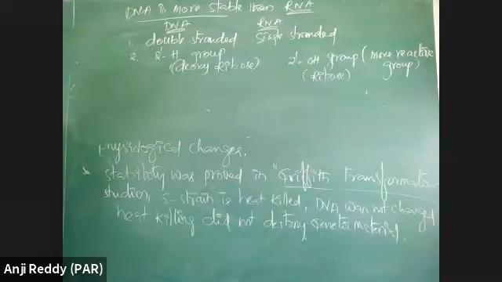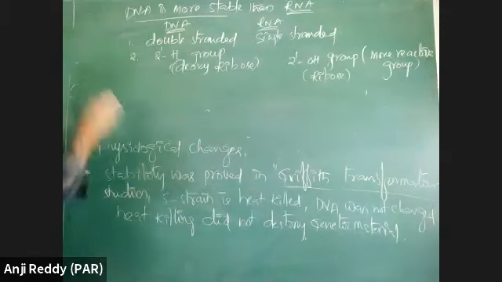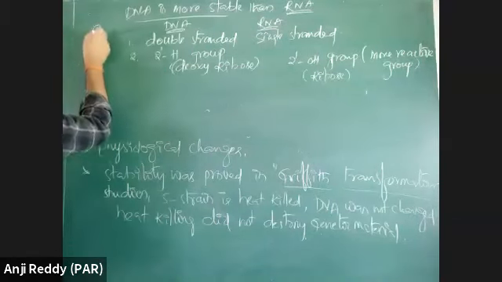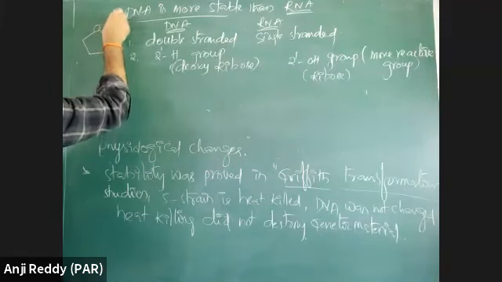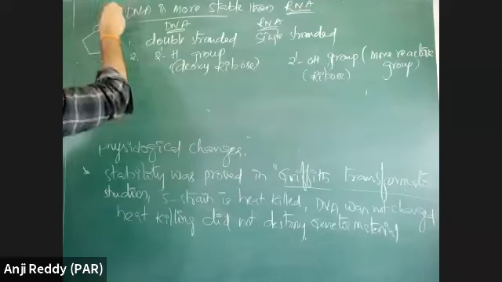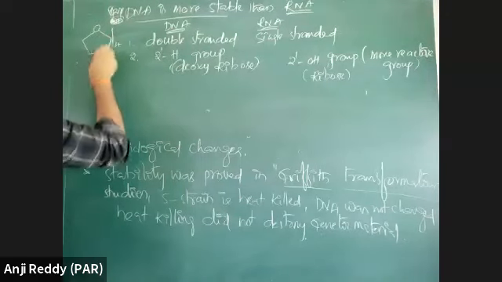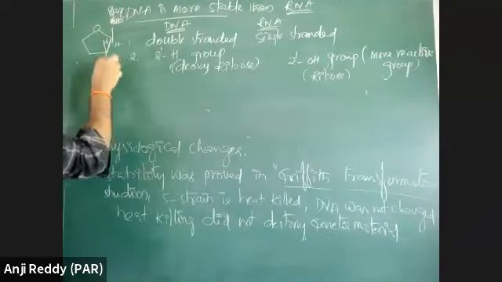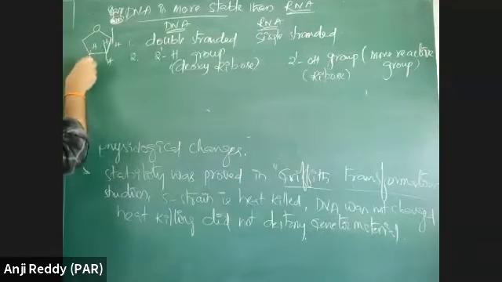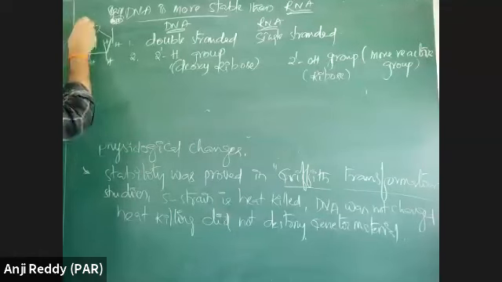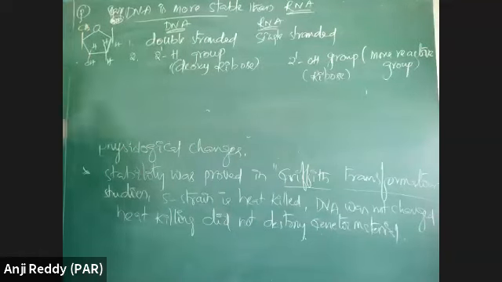In DNA, there is no 2 prime OH group. What is the difference between deoxyribose and ribose? In deoxyribose, normally this is combined with a nitrogen base. Here only H will be there in DNA. Here OH will be there in ribose. Here CH2O phosphate group. This is a deoxyribonucleotide which is present in DNA.